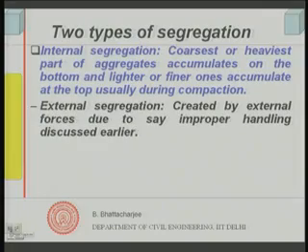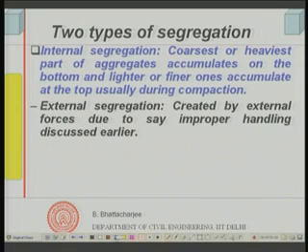Now, external segregation is due to external forces, say improper handling, and this we have discussed earlier. If you do not discharge concrete from the mixer in the right manner, then large aggregate particles may be placed somewhere, whereas the fines go elsewhere. For example, a drop from a height of more than 2 meters, or dropping through a very steep inclined slope, or a bottom opening that is very small or inclined, and so on.